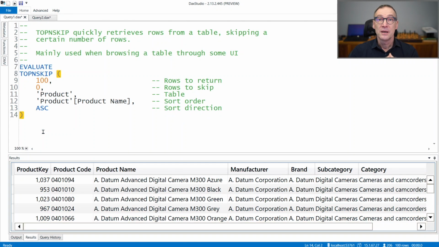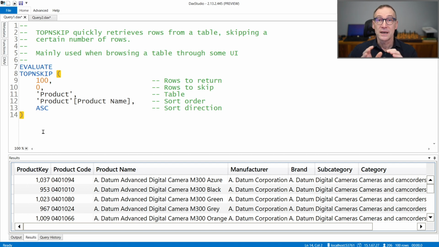Top-N skip is an internal undocumented function in DAX that behaves much like top-N, but it is much faster when retrieving data from a physical table, and it also has the option of skipping a given number of rows at the beginning. It is internally used by client tools like Power BI.